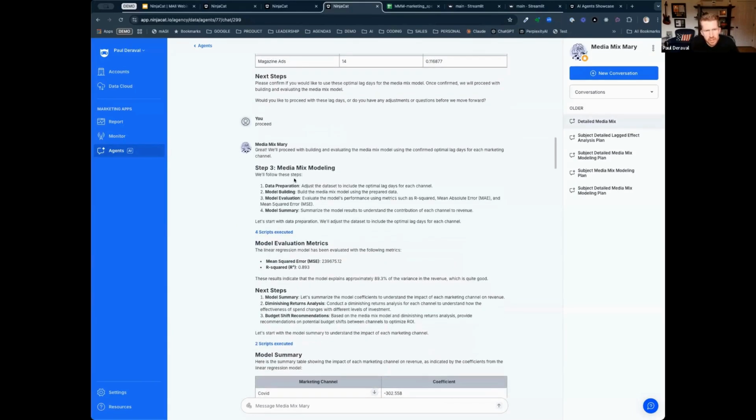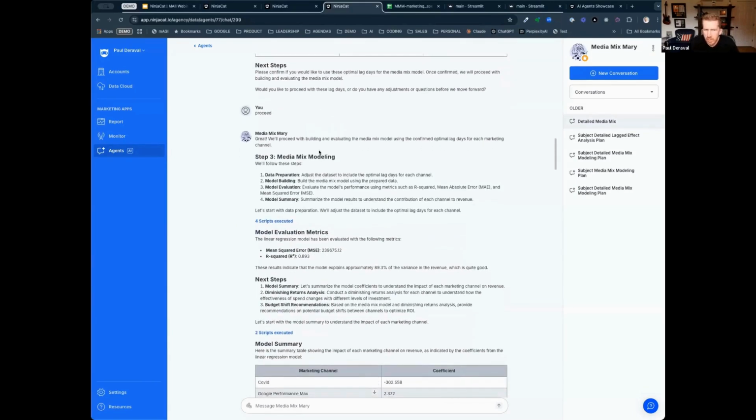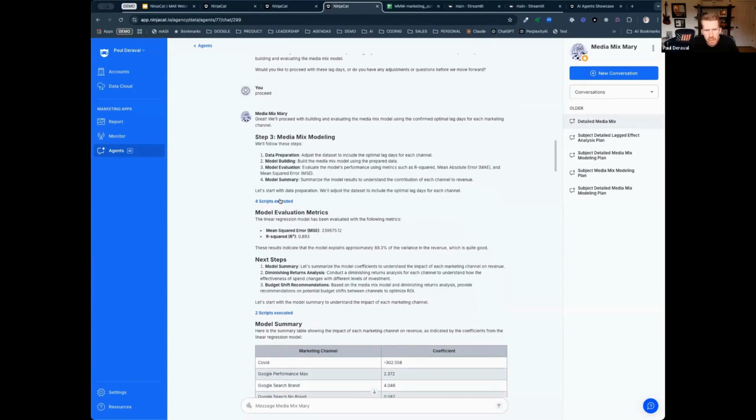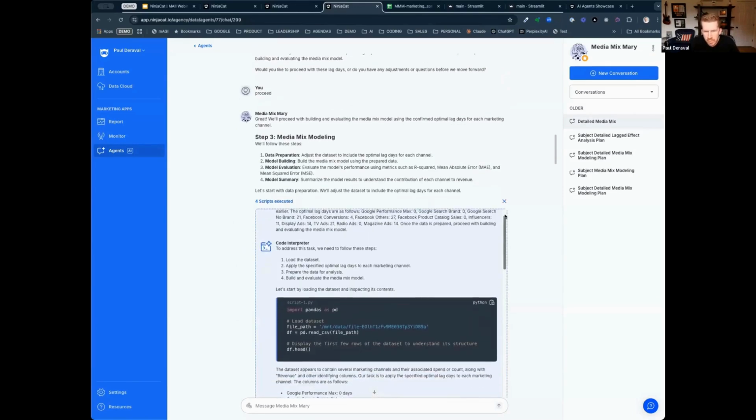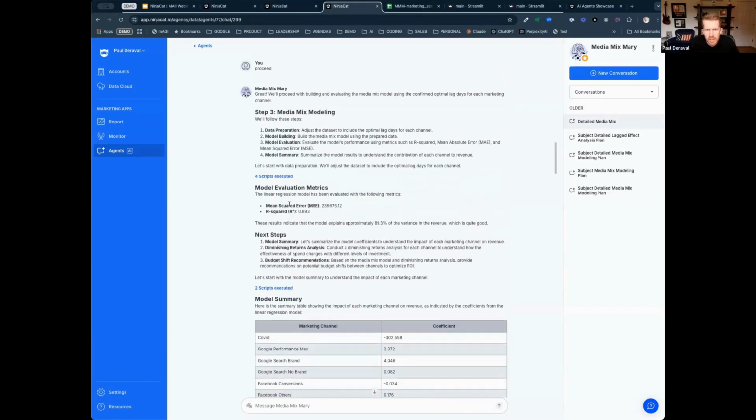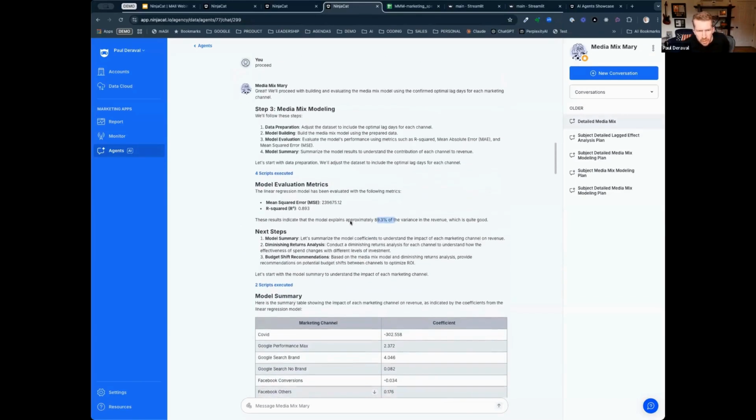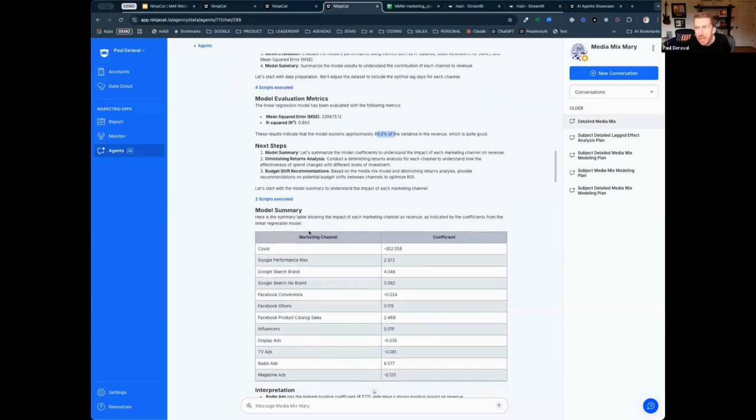Well, and then Mary gets going, right? Knows the next job is to build the model, rate the model. You can see all the steps that she's taking to do that. And then the output, the rated model, in this case 89.3, which is quite good. And then from there, it's spitting out the model.